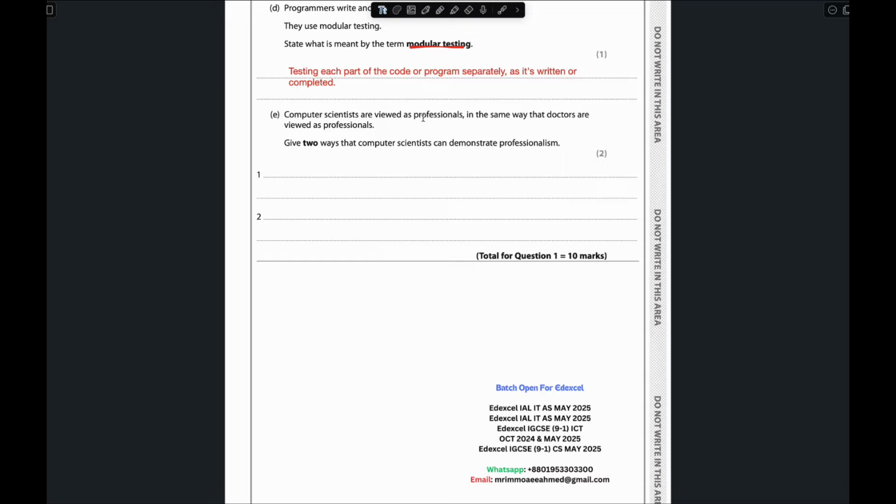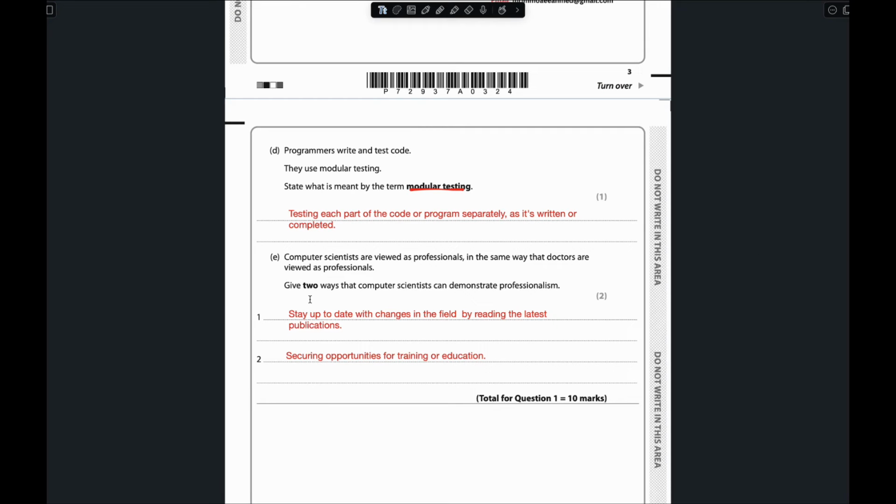And what can be the other reason? When a person becomes a doctor, a professional, they have to teach other students, to train or educate them. They have to secure opportunities for training or education. So they have to train and educate other students or other people. So the answer to this question will be: stay up to date with changes in the field by reading the latest publications, and securing opportunities for training or education, right?